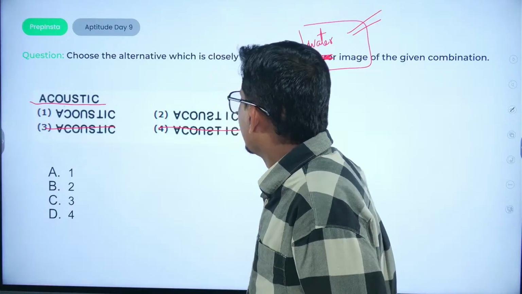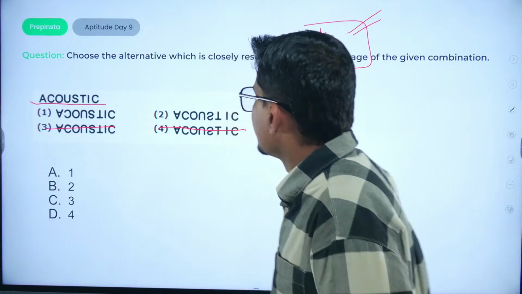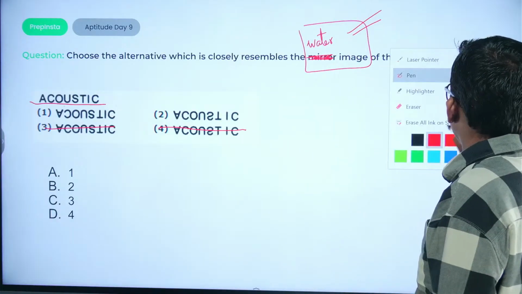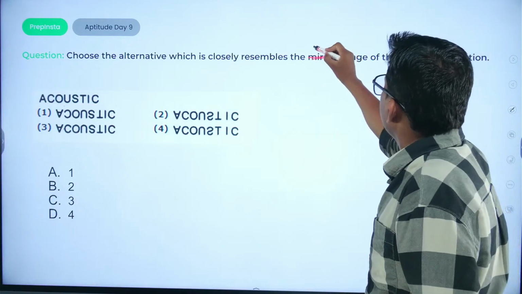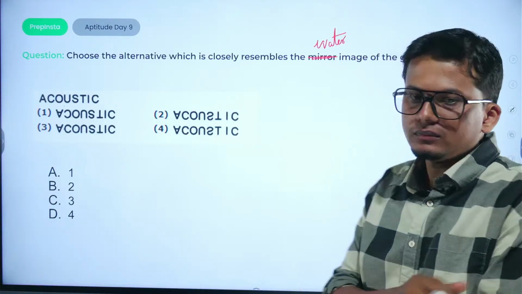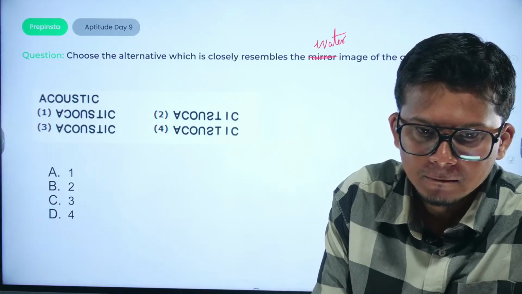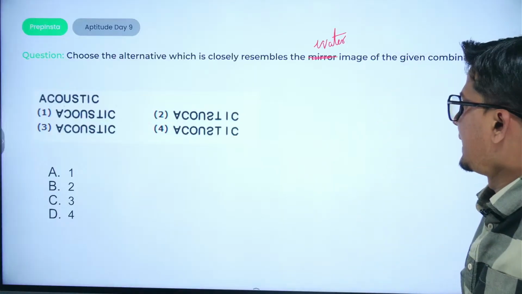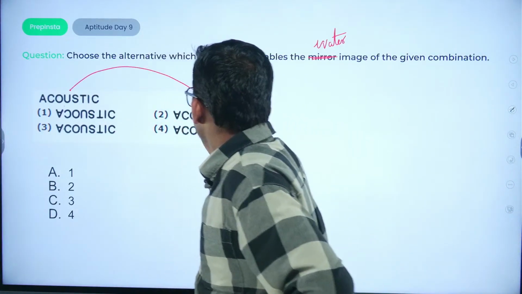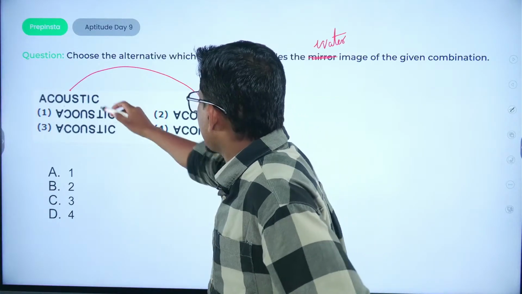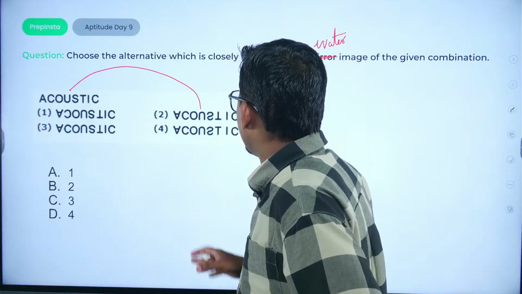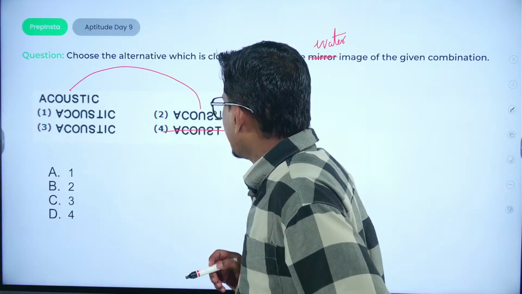Okay, so what would be the right answer? Just make a correction here, it would be water image. Option number 2. Okay, let us check if option number 2 is correct. Just check for the U. Yeah, it is correct. Just check for the S. Okay, and T would be upside down as well. So this option would be eliminated from here.